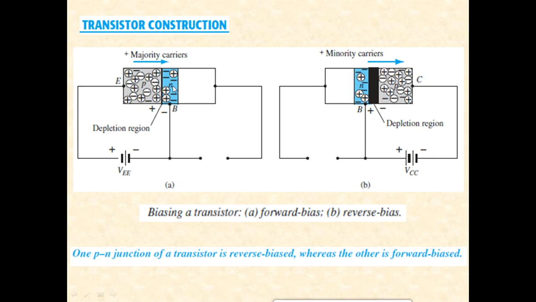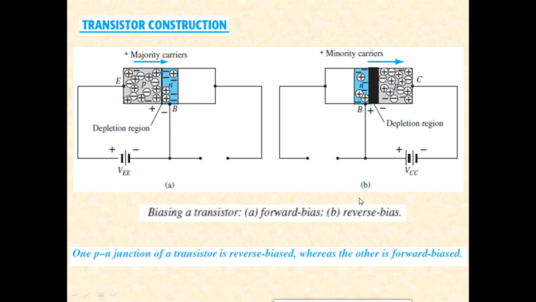A very important point is that when holes from the P region enter into the N region they become minority carriers, because in the N region the electrons which were previously present are the majority carriers. Now some holes have entered into the base region from the emitter side, which is of P type. So in the base region some minority carriers have entered from the emitter. As usual the circuit gets completed. So this is the scenario of forward bias.